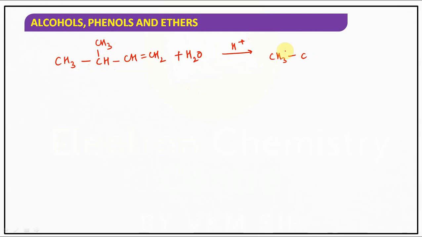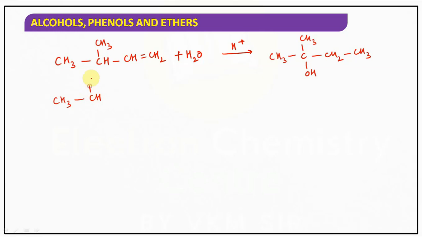See, the negative part of water, that is OH minus, is added to the double bond carbon having less number of hydrogens. So CH3CHOHCH3 is supposed to be obtained, but did we get that product? No, we didn't get it. Means what is taking place here? There will be a formation of an intermediate.